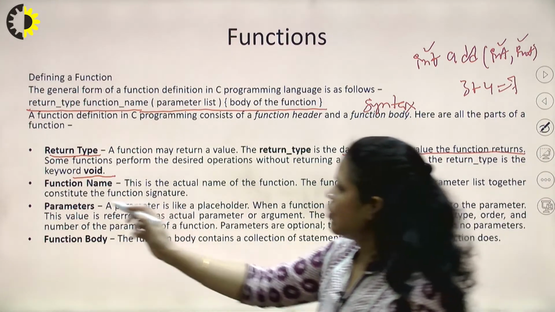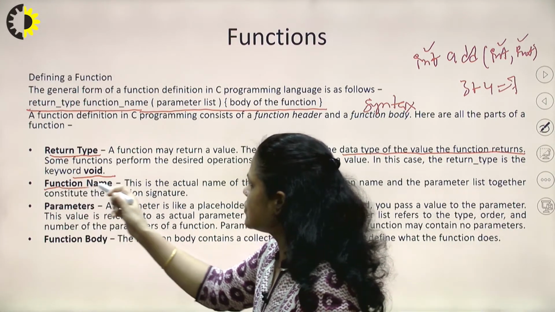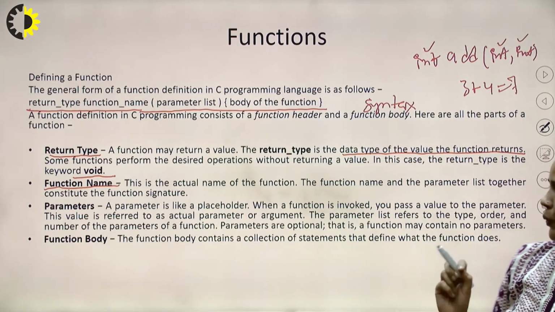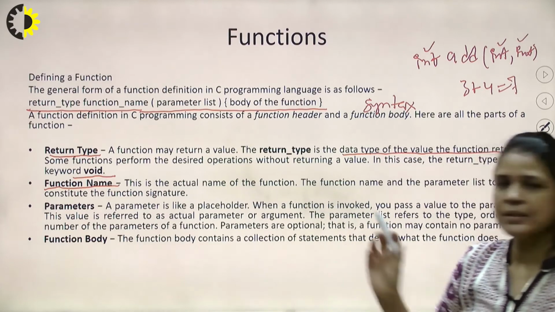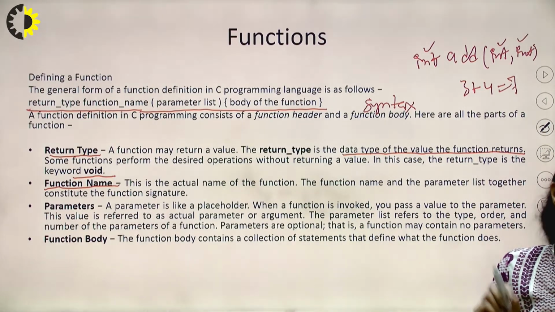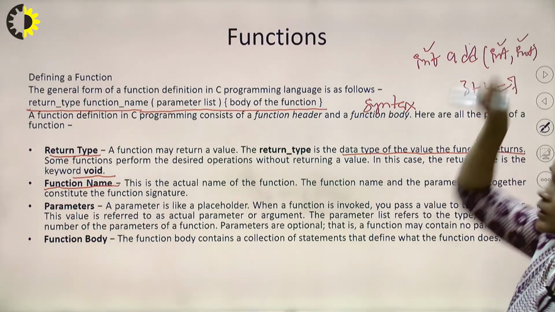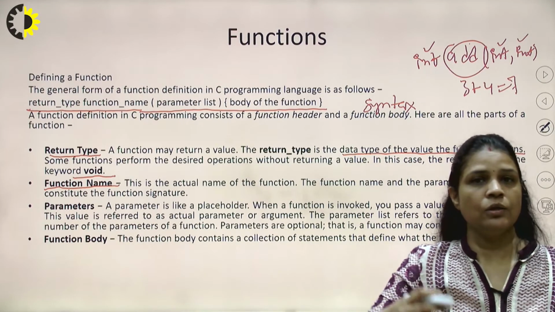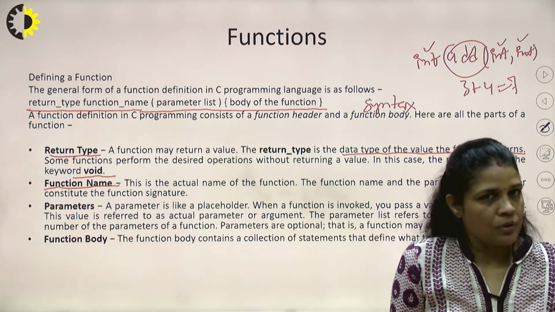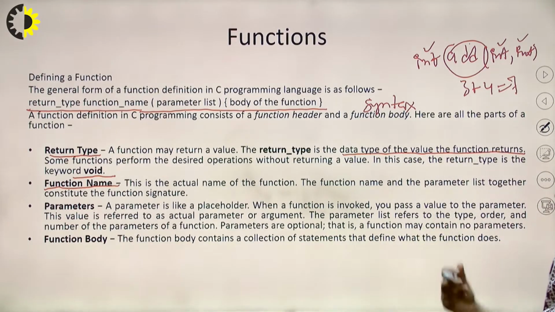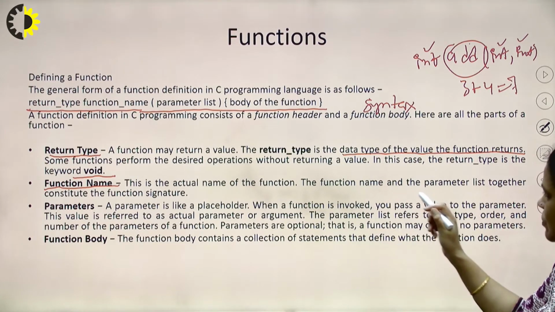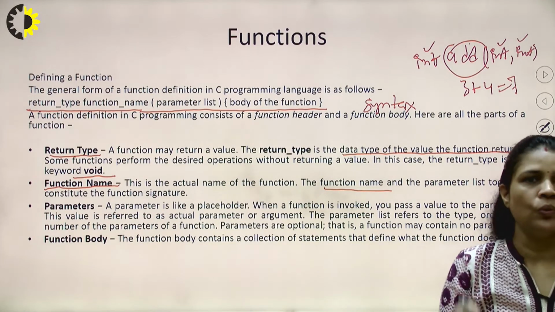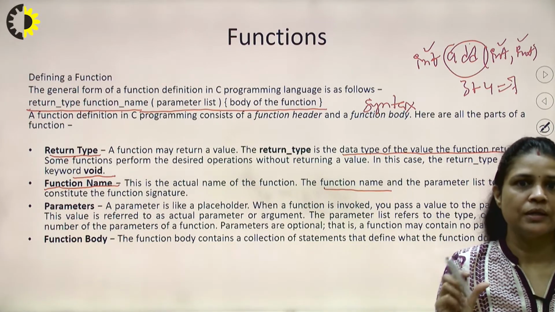Now, what is the meaning of the function name and how do we decide what the name of the function should be? The function name is basically the actual name of the function. Let's suppose we want to add two numbers. We can write the function name add, or add two numbers, whatever we choose. But the function name is an identifier and it should follow the rules of the identifier.